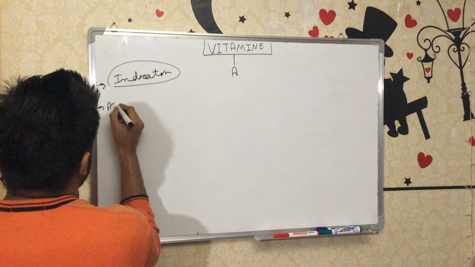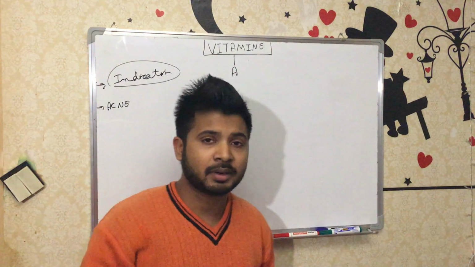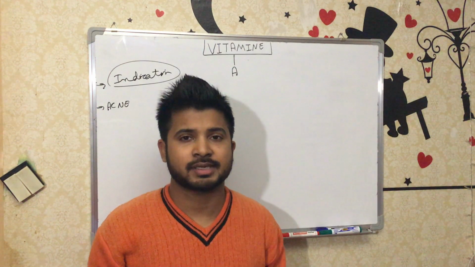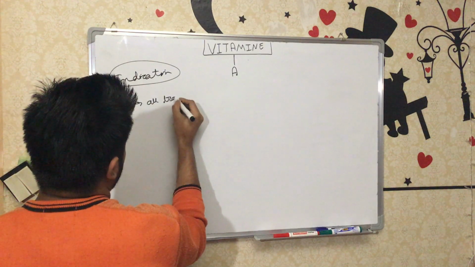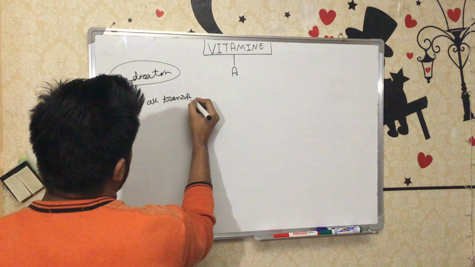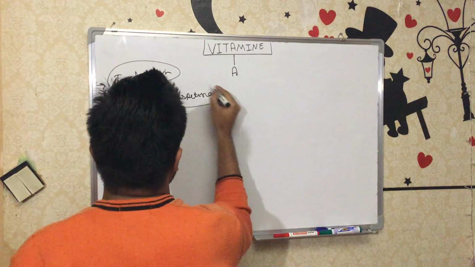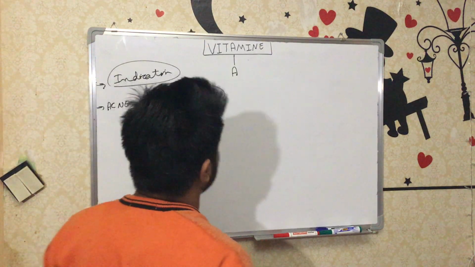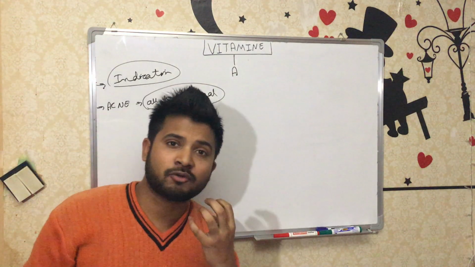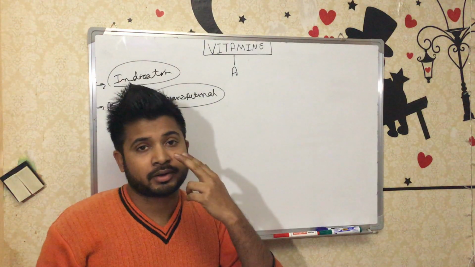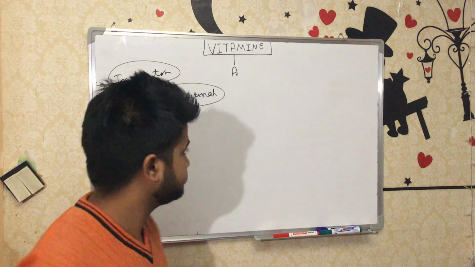So in acne, we can treat with vitamin A, but with all trans retinoic acid, all trans retinol, in topical form, not orally. If you give all trans retinol orally, it's very toxic. So in topical form, as a gel, soft gel, or cream, we can apply it where the acne occurs.